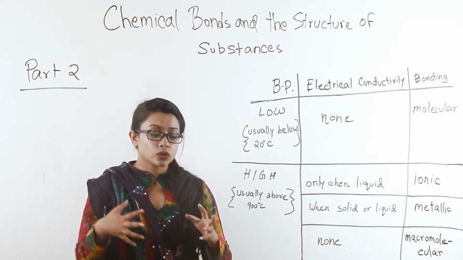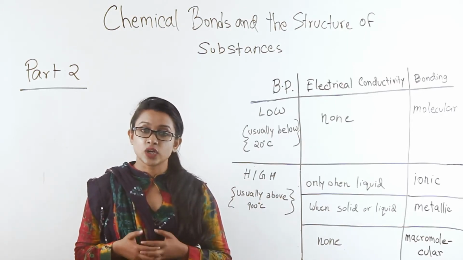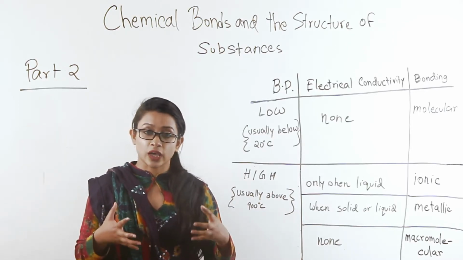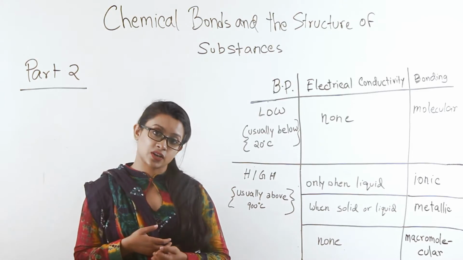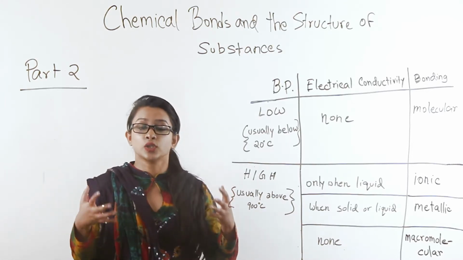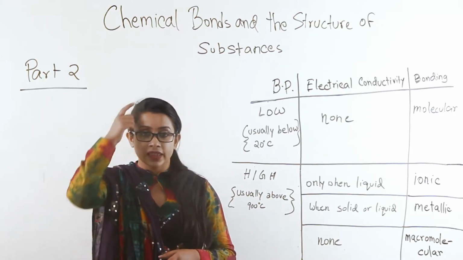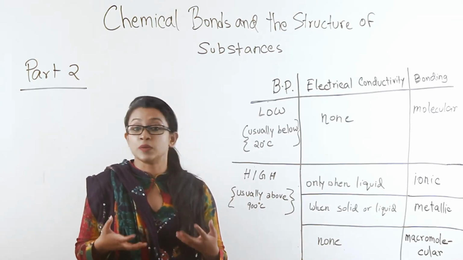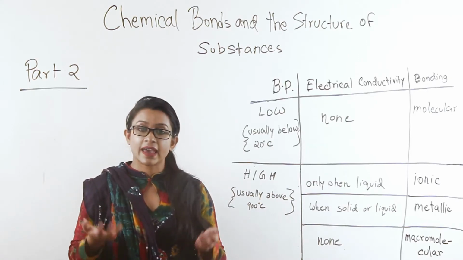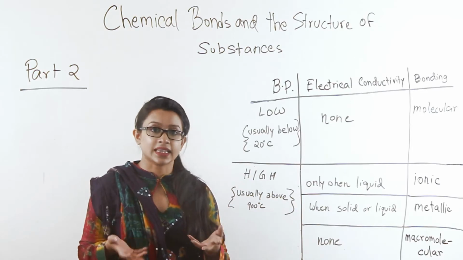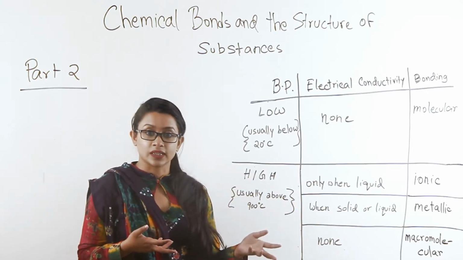For electrical conductivity, you need particles that can move and therefore carry electrical energy, but their particles are so few in number and have such huge space between them that electrical conductivity becomes an impossibility. With that character, you can automatically say that their bonding is molecular.